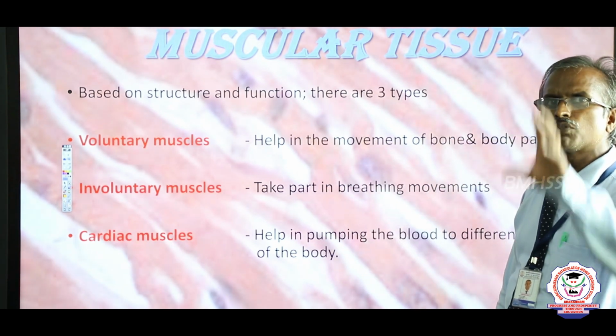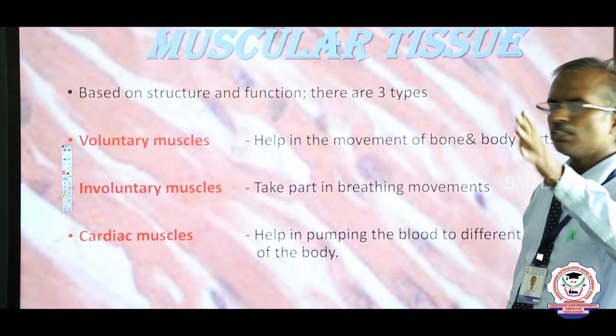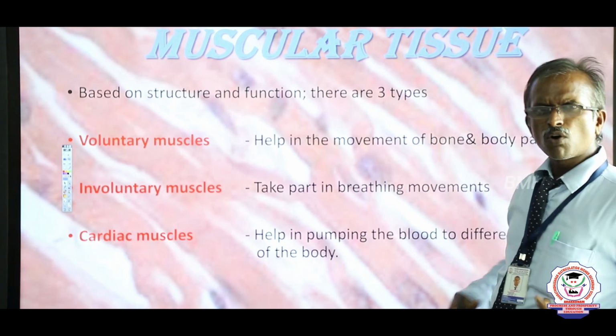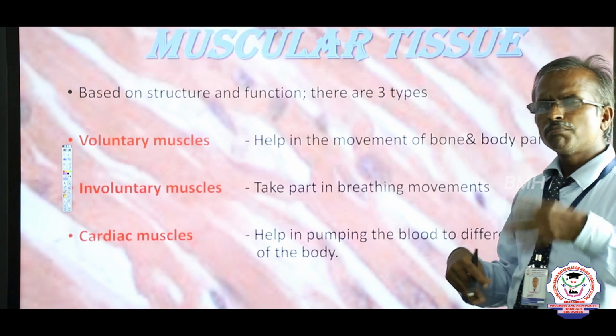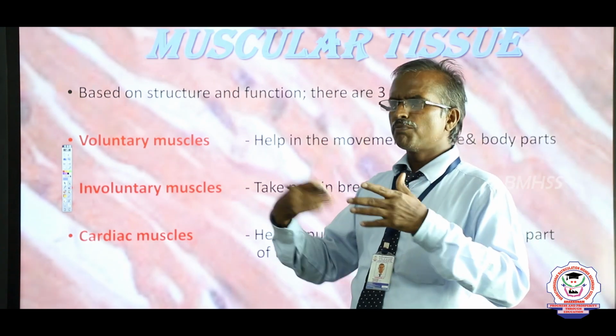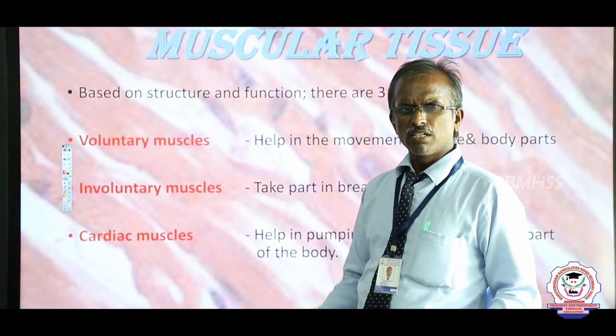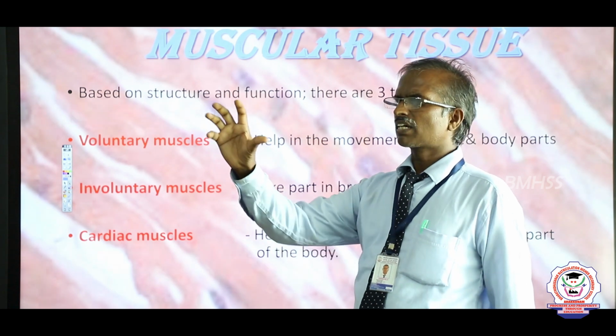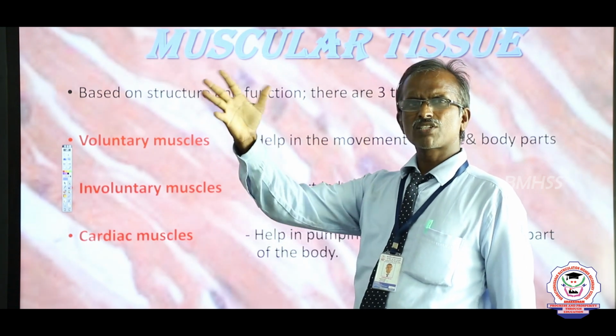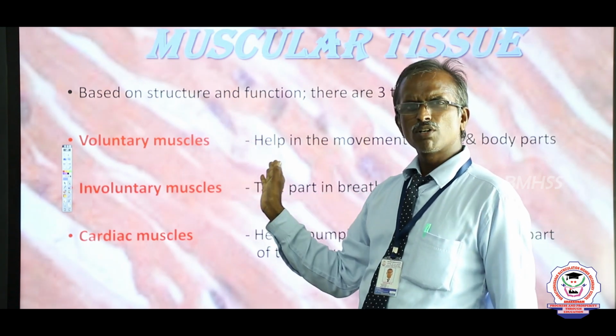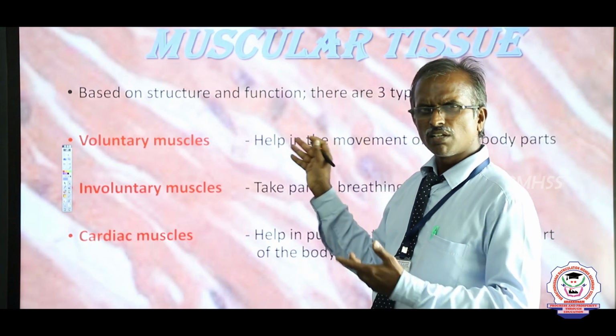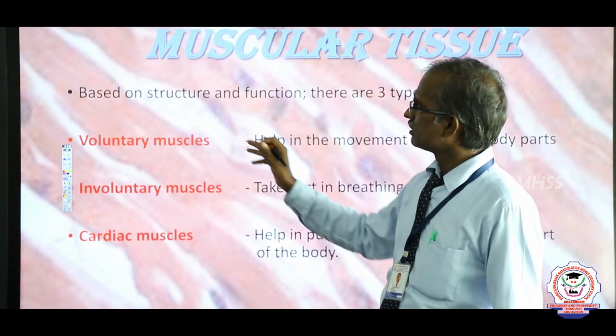Muscle cells are able to contract and relax. This muscle tissue is found all over the body. It helps mainly in various movements, especially in the heart. The contraction and relaxation of the heart is due to the working of the muscle. Which muscle? Cardiac muscle, the heart muscle, we know that.